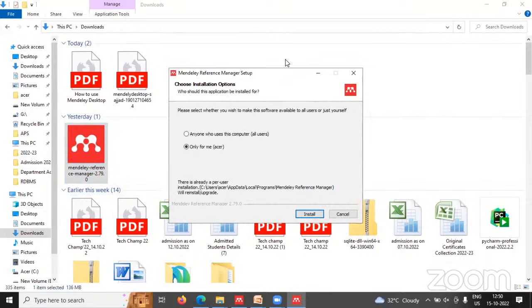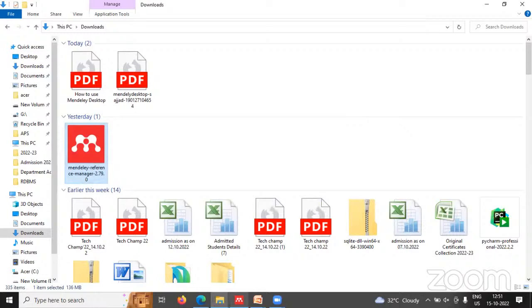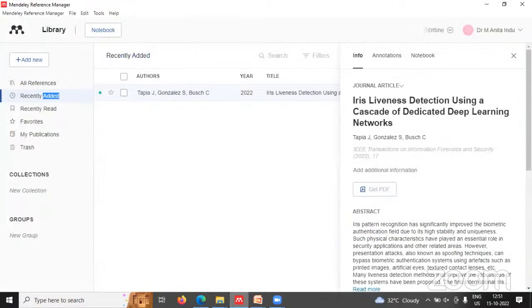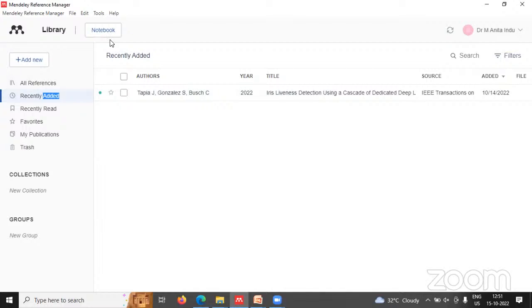Yeah, like this it will come. Choose the installation option. You can use it just for me or for anyone who uses this computer. Then just click on the install button and it will be installed. Once it is installed, the page will look like this. This is the Mendeley reference management page that you get.